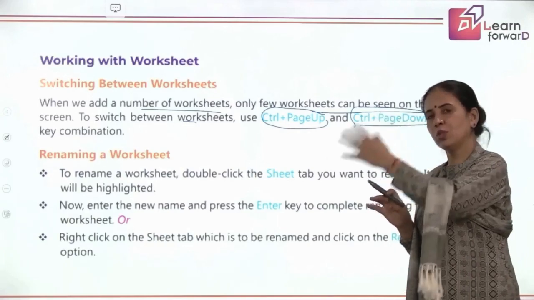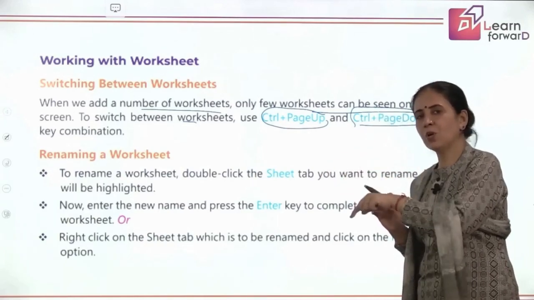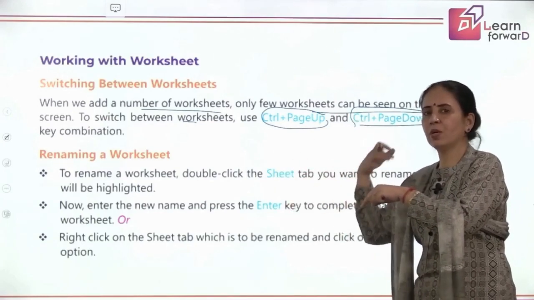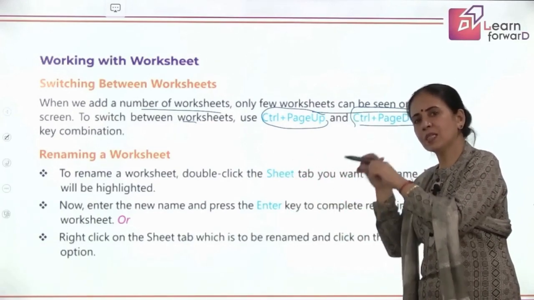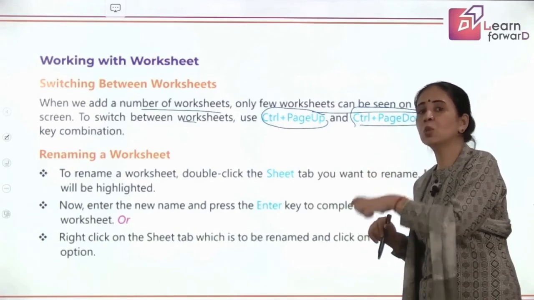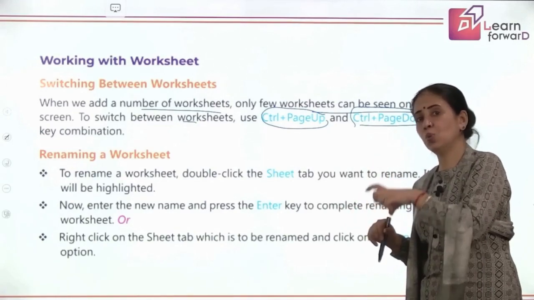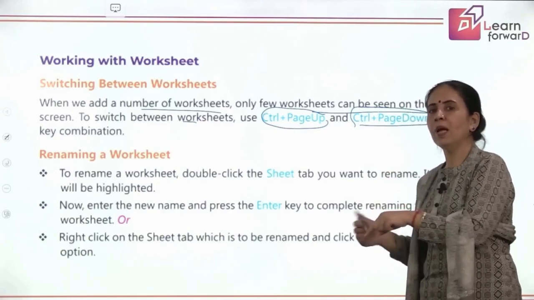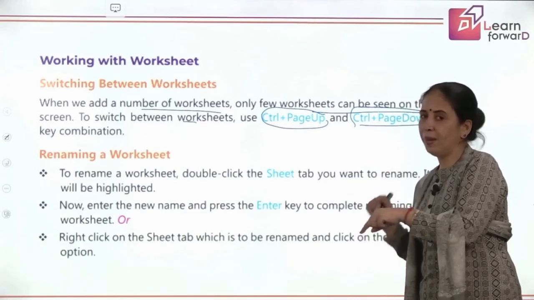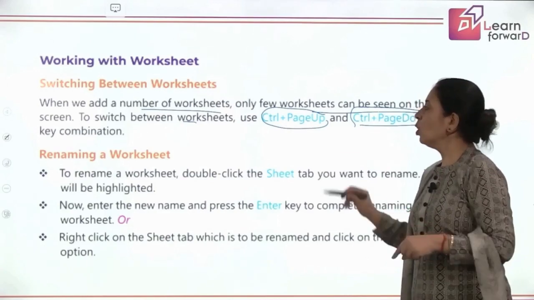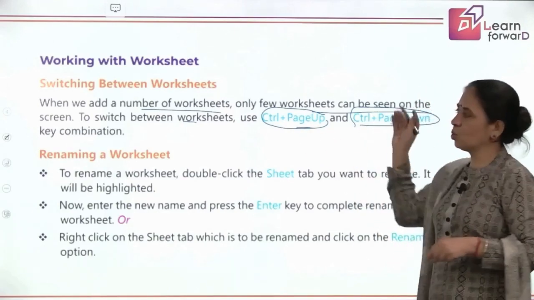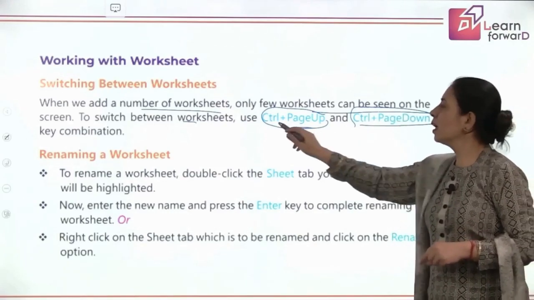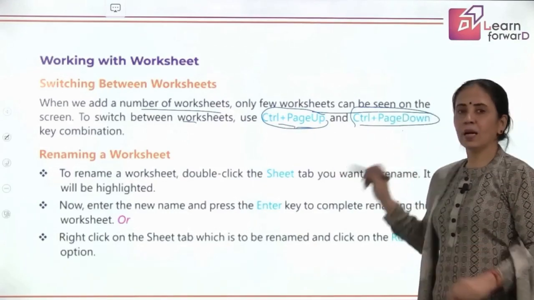When you want to switch to a worksheet, just press Control and Page Up. We will go to the previous worksheet. Again previous, Control, Page Up. And when you press Control and Page Down, see these two keys must be pressed together. Keep your Control key pressed on the keyboard and press Page Down or Page Up. So you will be able to switch from one worksheet to another by pressing Control Page Up and Control Page Down.